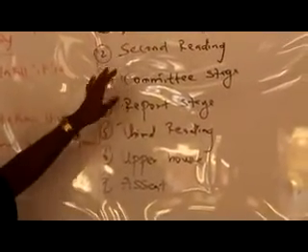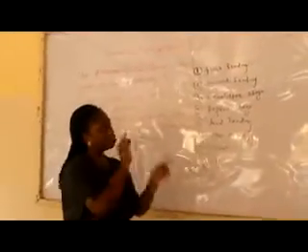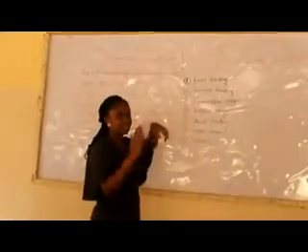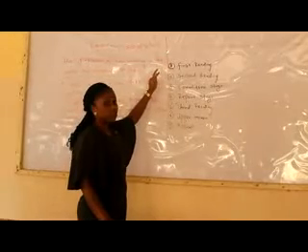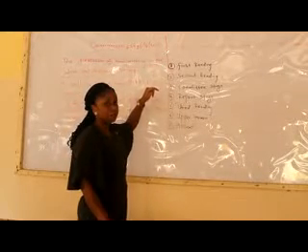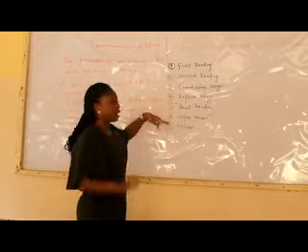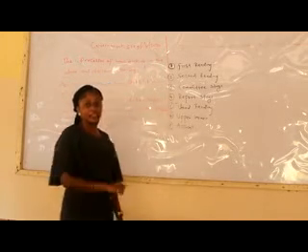Okay, now these are the procedures on how a bill could become a law. We have 1, first reading, 2, second reading, 3, committee stage, 4, report stage, 5, third reading, 6, upper house, and then 7, assent. Now there are 7 in number, and you're not expected to write report where committee is supposed to be, because these are stages. Now, after first reading, a bill goes forward to second reading. Then it goes for committee stage, after which it goes forward to report stage, and then third reading, upper house, and assent.